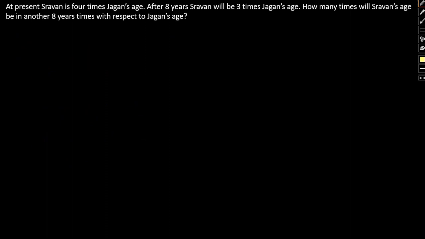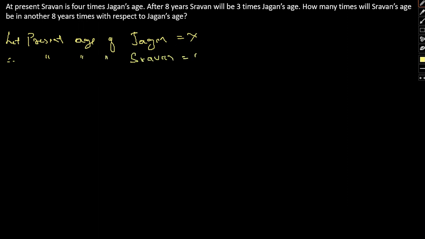Okay, so let present age of Jagan equal x. So therefore present age of Shravan will be 4x. Okay, so after 8 years Shravan's age will be 3 times Jagan's age.